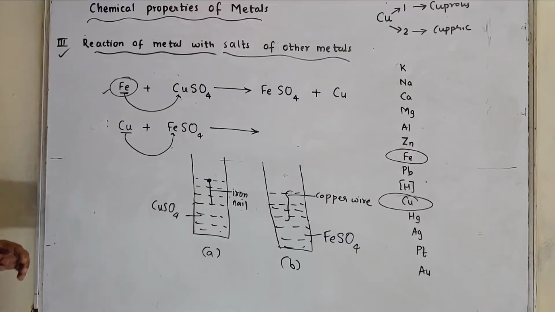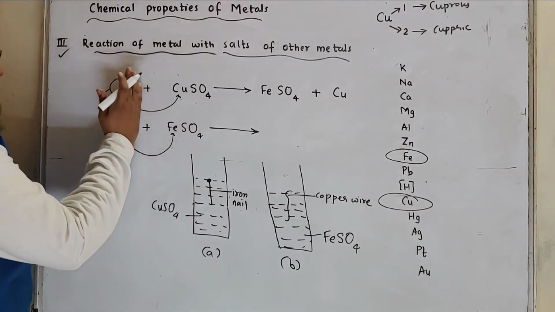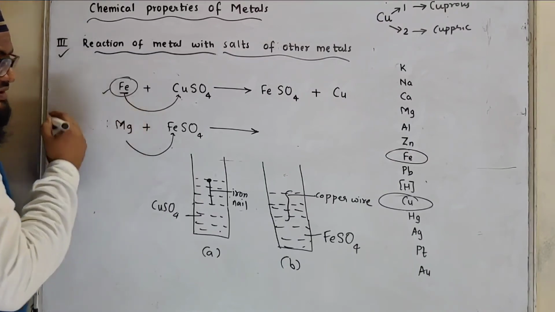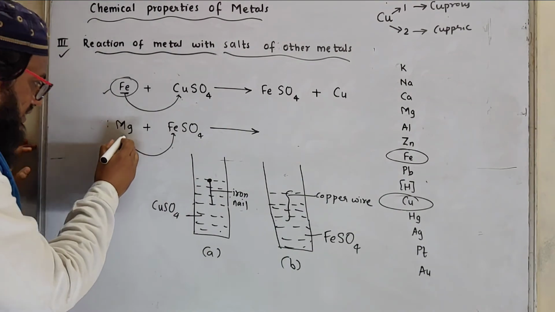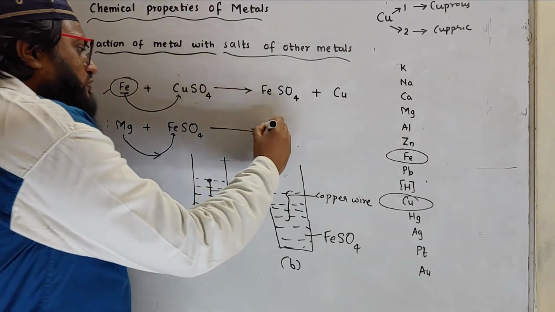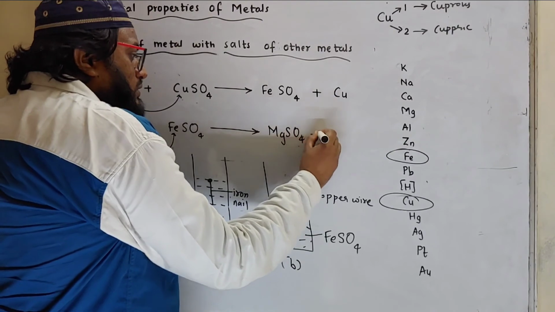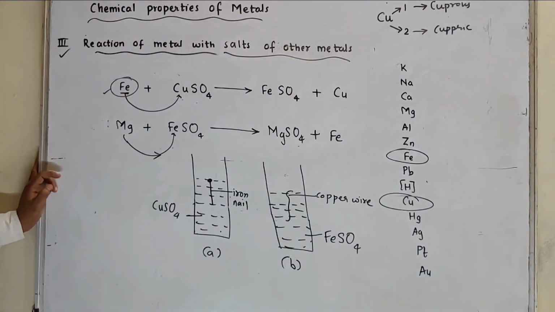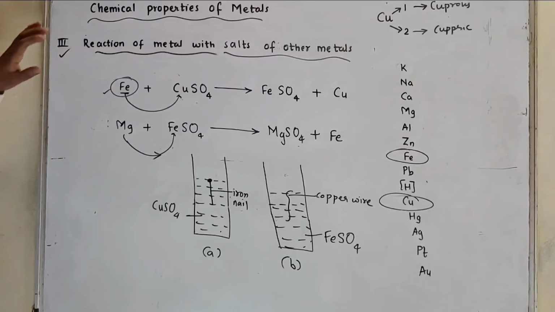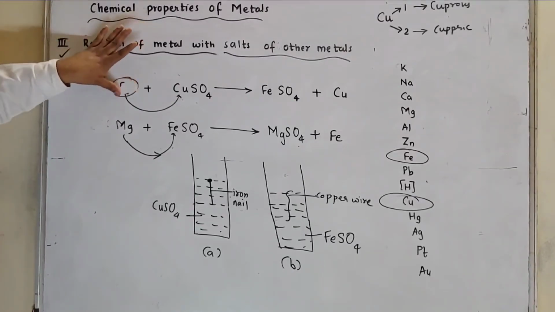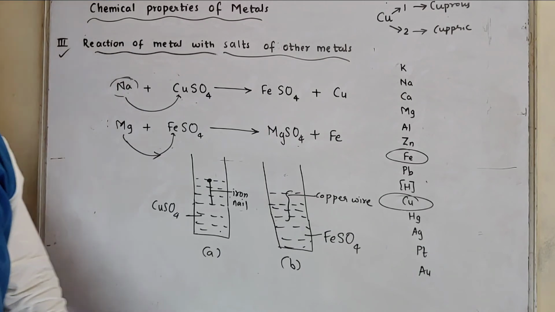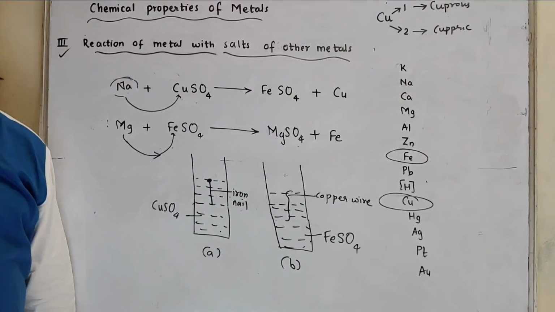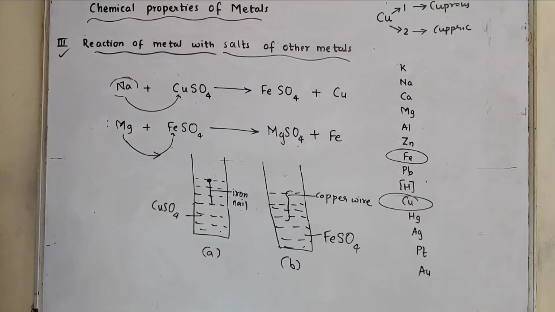Another example I can say, now if instead of copper, there is magnesium, we can say magnesium is more reactive than iron. So magnesium will definitely displace iron, and it is going to form magnesium sulfate. Then instead of iron, if we have taken sodium, again the reaction is possible. Why? Because sodium is also more reactive than copper. So for this concept you need to learn the reactivity series of metals.